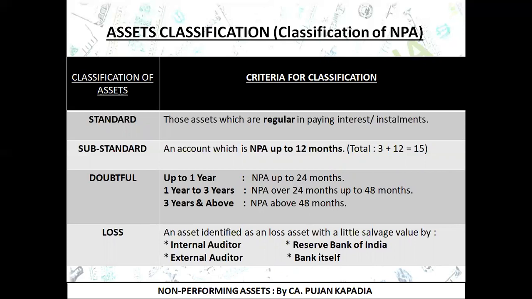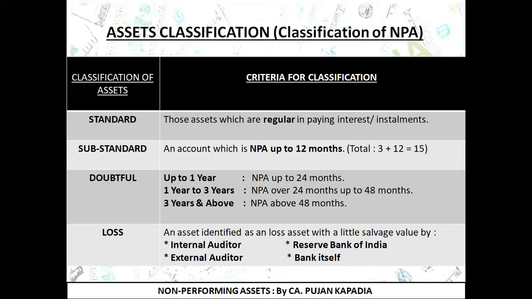Now remember our first lecture on this particular topic. I had told you guys in the point of asset classification that broadly assets can be classified into two broad categories. One is performing asset and second is non-performing asset. So basically the accounts, the loans which are regular, that is I am getting my repayment on a timely basis as and when it is due, then they are going to be classified as a performing asset. But if there is an overdue for more than 90 days, as we have learned in the definition, those accounts are going to be classified as non-performing assets. So first of all, you need to be clear like what is performing asset and what is non-performing asset.